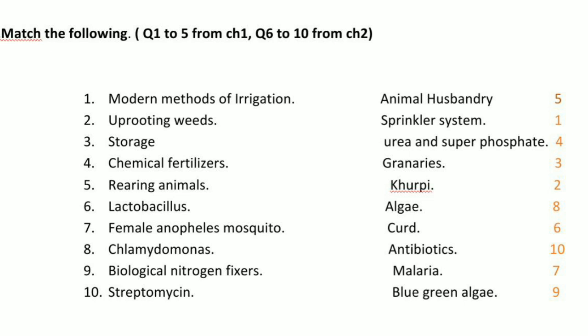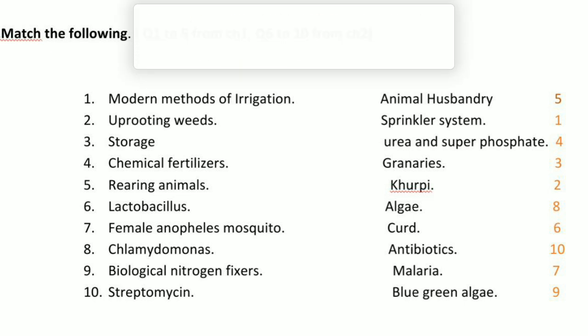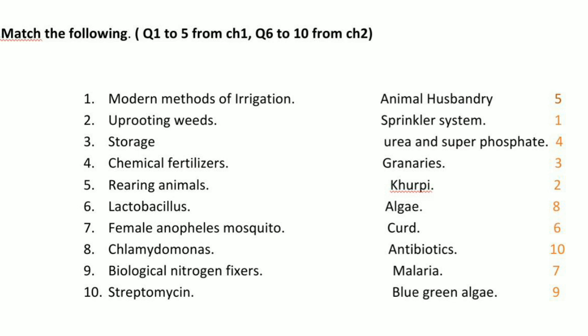Here nitrogen fixer means that which fixes atmospheric nitrogen. Those are blue green algae. Blue green algae is a biological nitrogen fixer.